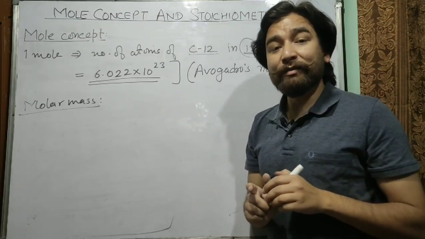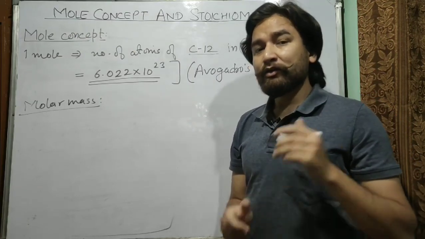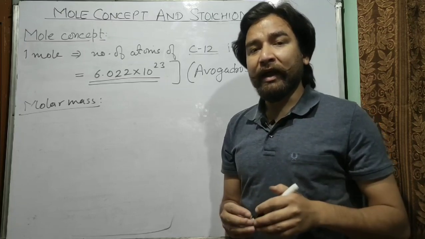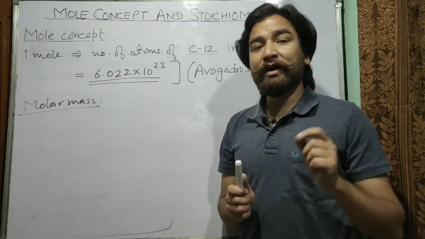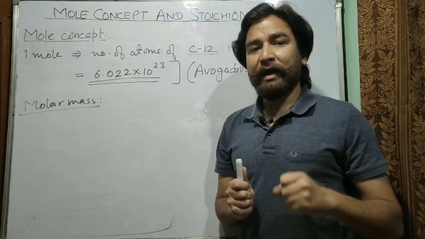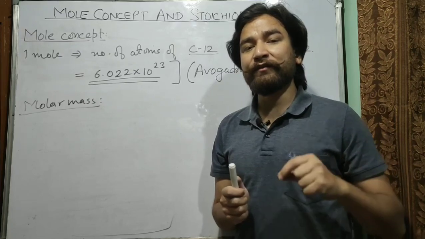So what is the mass of 1 mole of carbon? That is 12 gram. So from here you have to remember that the numerical value of molar mass is equal to the atomic mass, or in case of molecules, molecular mass of a substance.